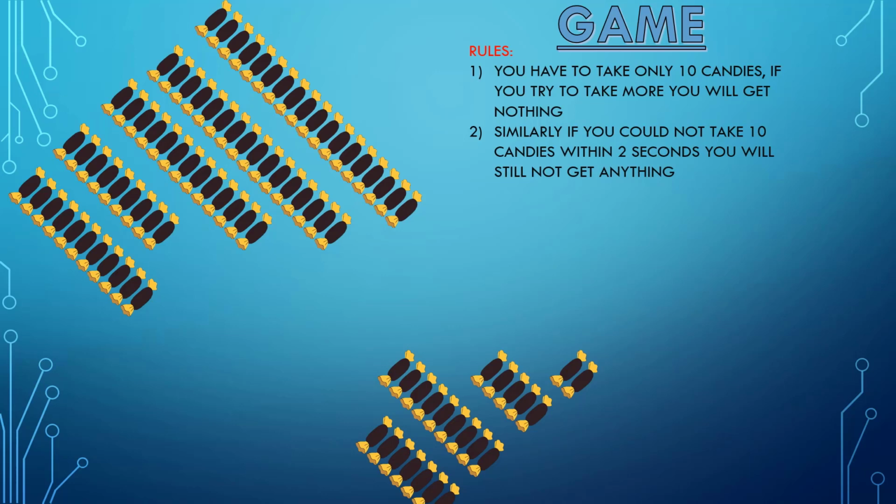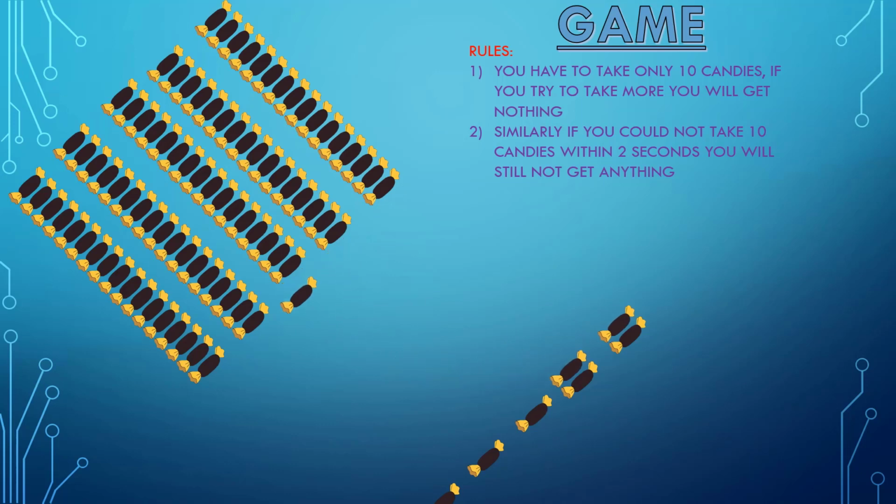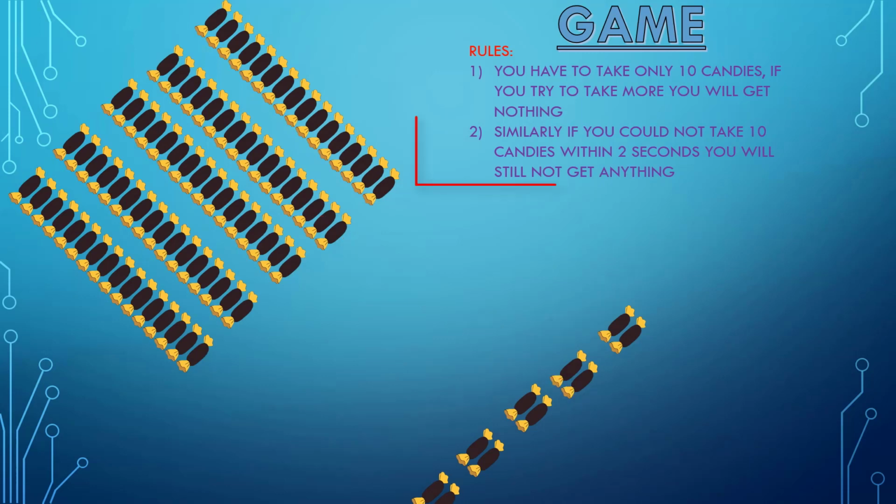So let us try one more time. This time we will count carefully and take only 10 candies. So let us start. 1, 2, 3, 4, 5, 6, 7, 8, 9 and 10. But again we cannot keep these candies because this time we forgot about rule number 2, which